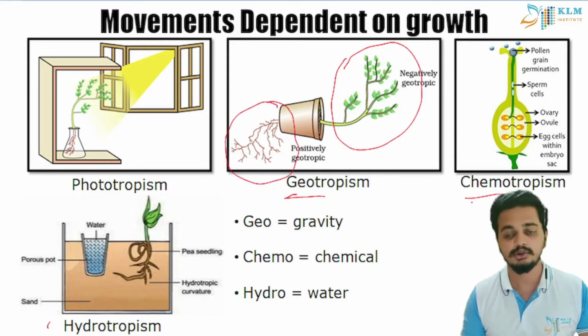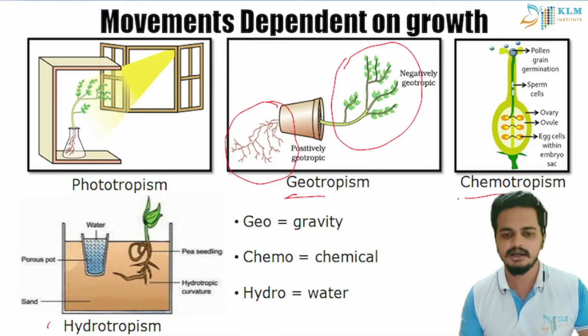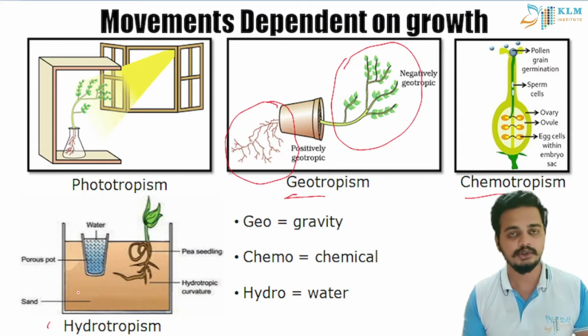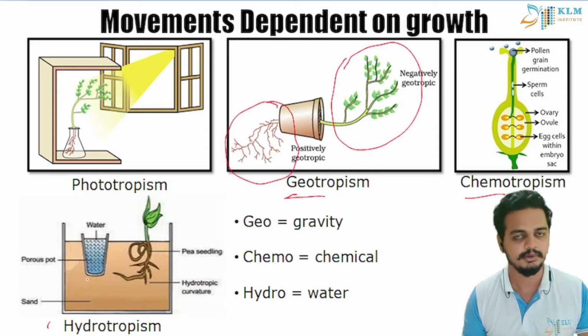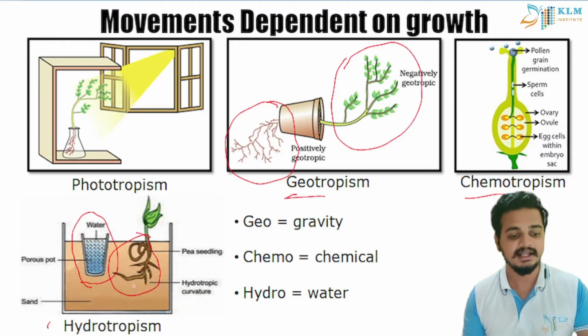And also chemotropism, this is a very important phenomenon. We will study in detail about this in the sexual reproduction of plants. Also hydrotropism. To know that the plant root is attracted to water, you can do this experiment. You can take a closed vessel and put soil in it, and on one side of the soil you can put water, and you can place the plant next to it. You can see that after a few days the root will grow towards the water.